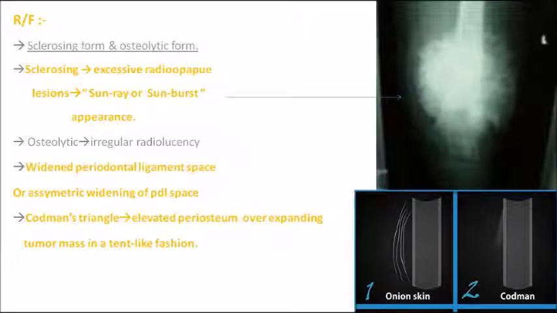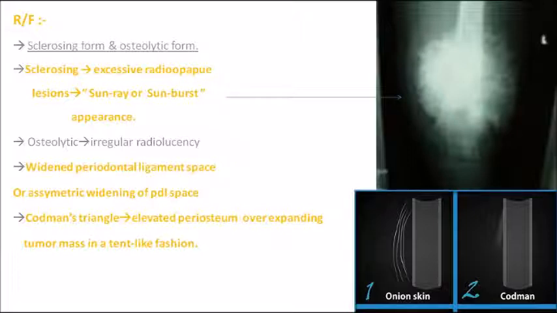Because of the excess amount of bone formation, when there is elevation of the periosteum, there will be an over-expanding tumor mass in a tent-like fashion deposition. This is known as Codman's triangle. It is clearly depicted in the second picture.